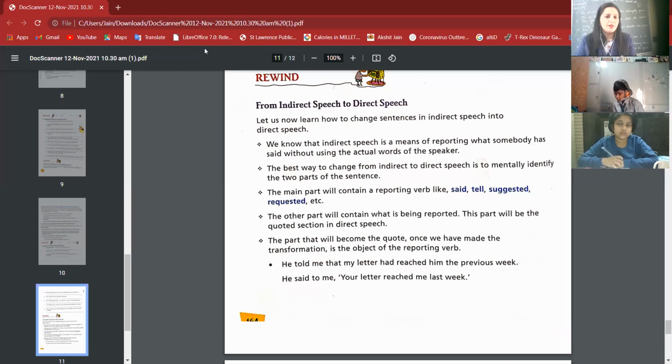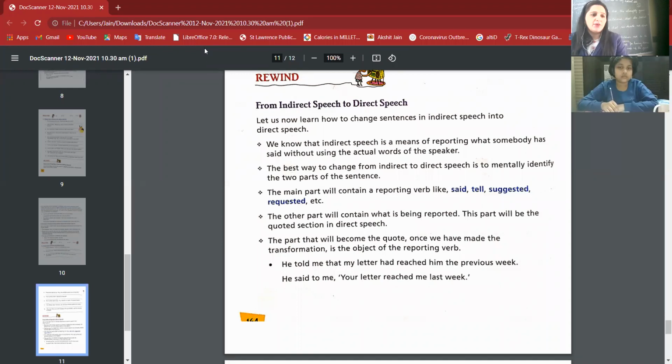The main part will contain a reporting verb like said, told, suggested, requested. The other part will contain what is being reported, and that part will be the quoted section, the direct speech, where inverted commas will come. Fine. The other part, the part that will become the quote, once we have made the transformation, is the object of the reporting verb.